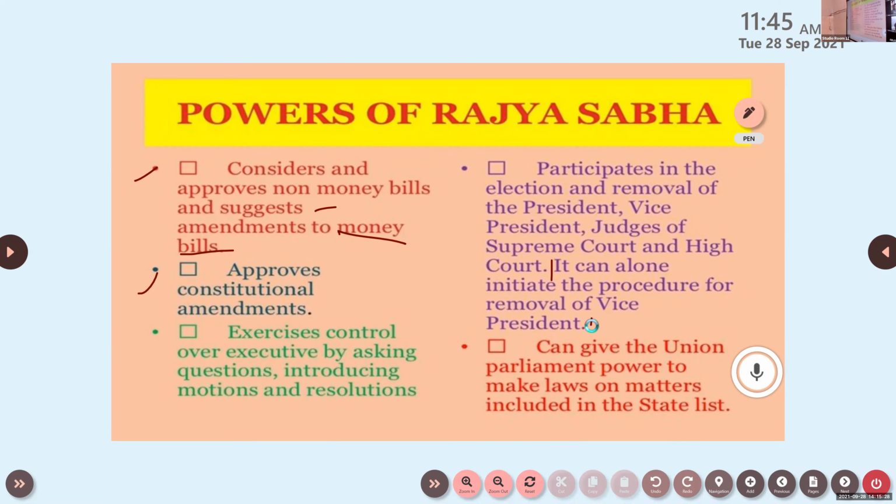Finally, can give the Union Parliament power to make laws on matters included in the state list. So Rajya Sabha can give the Union Parliament power to make laws on matters included in the state list. Sometimes if any changes are necessary in the state list, only Rajya Sabha can give the permission for that. Lok Sabha doesn't have that power to make changes in the state list, but Rajya Sabha can give the permission to do so. Please complete this also. Make sure you're writing all the points.